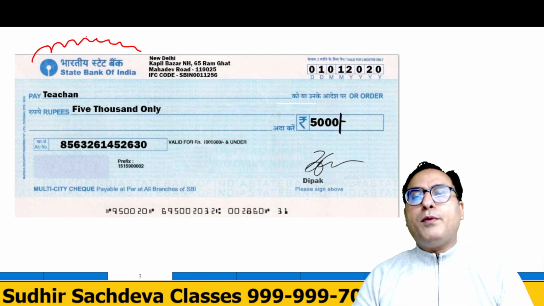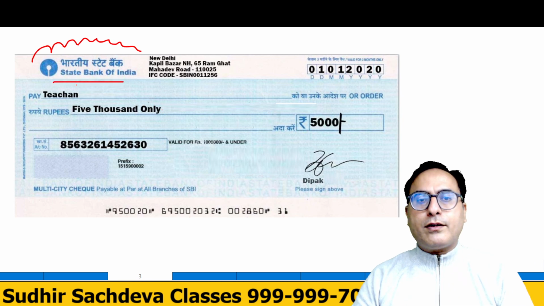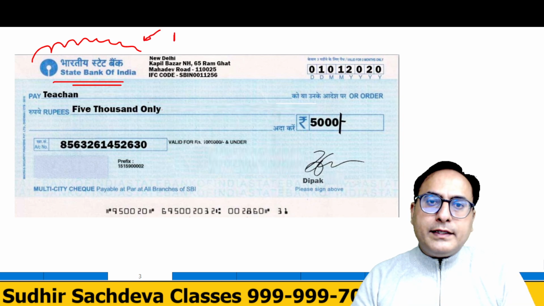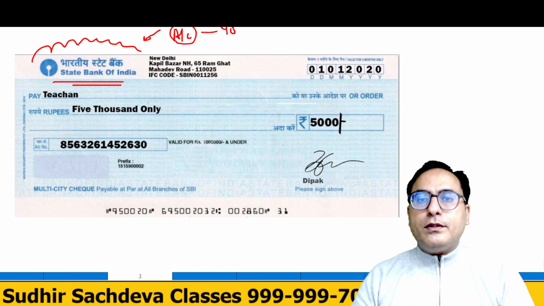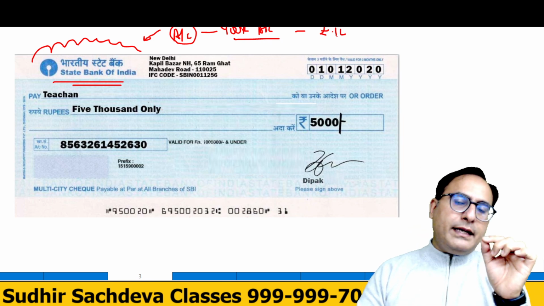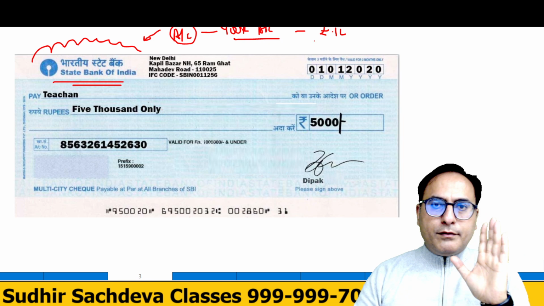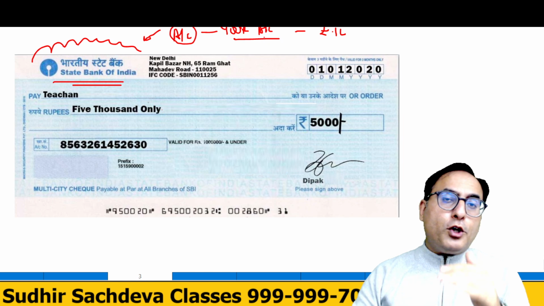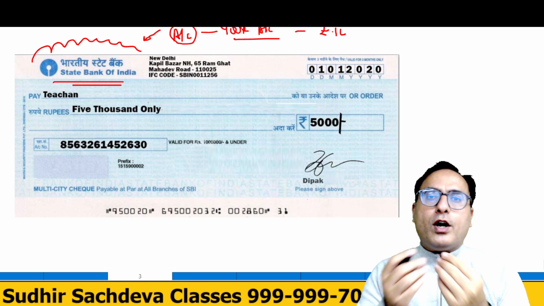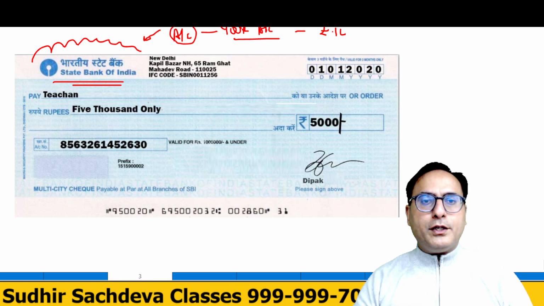You have opened an account with State Bank of India, and in your account you have deposited rupees 1 lakh. If you want to make payment out of that, how can you do that? For that, this instrument is being used,